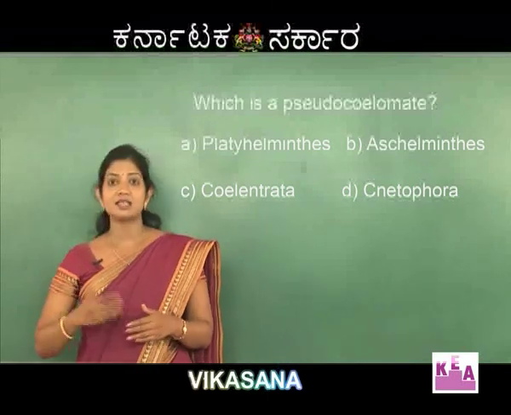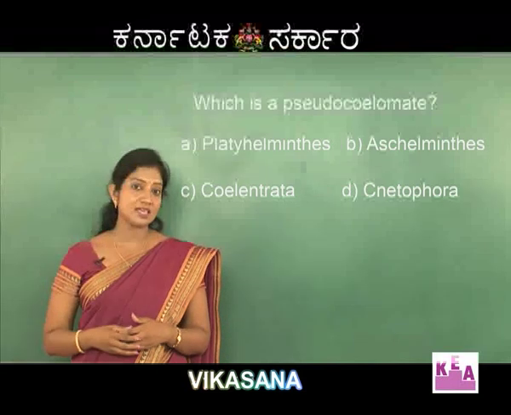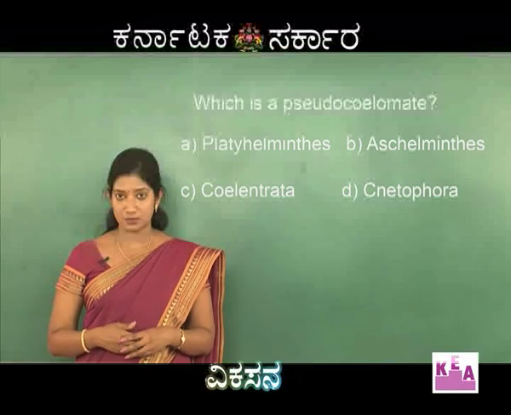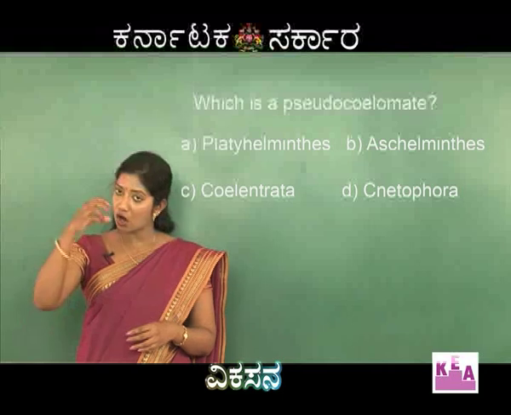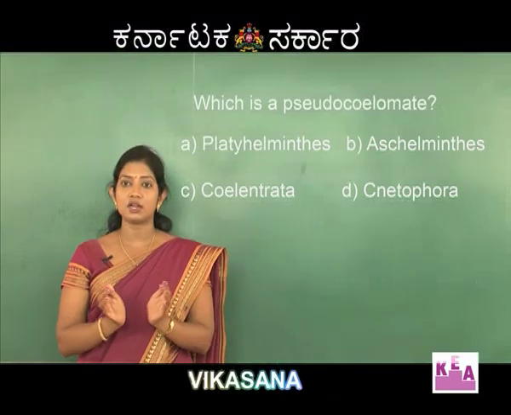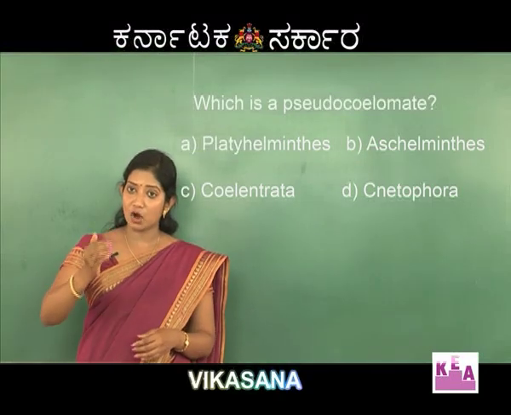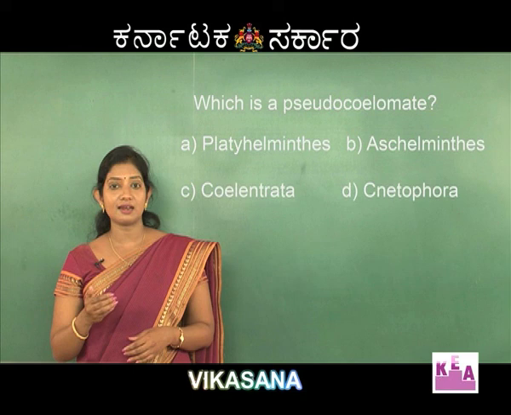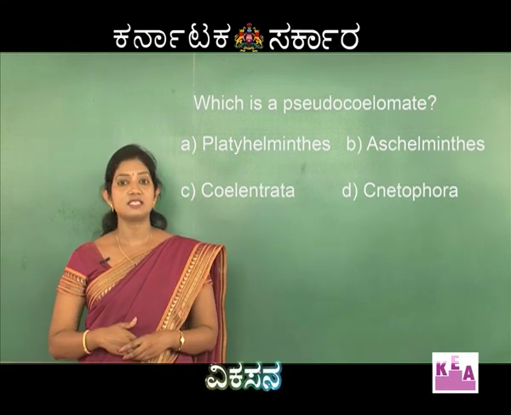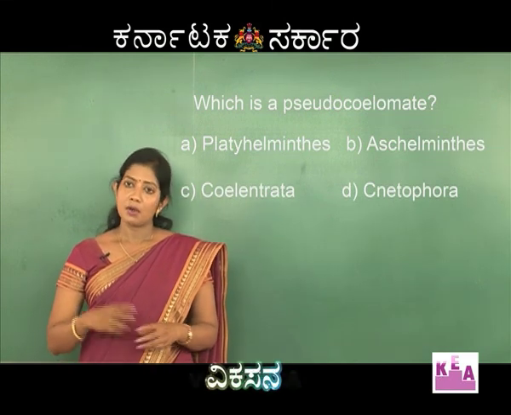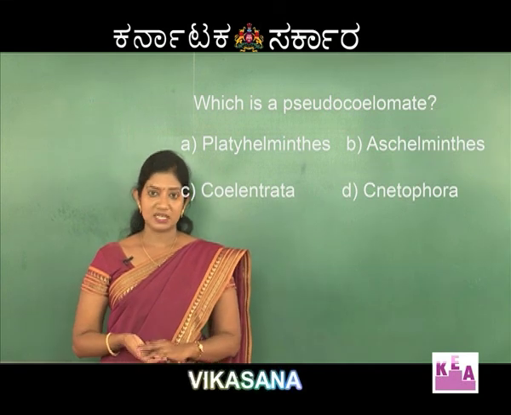Inside that, there is another tube which is the alimentary canal or the digestive system. Digestive system, in short, is a long tube. So, this long tube is present within the body, and between the body wall and the alimentary canal, there is a cavity present, and this cavity is called coelom.